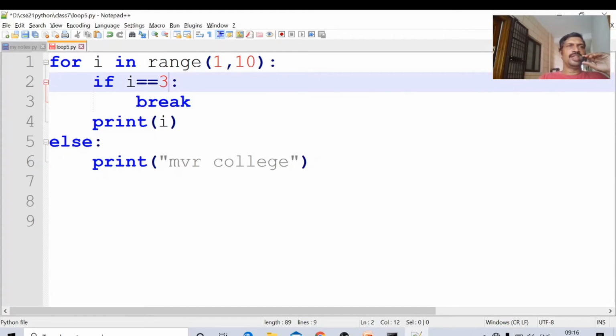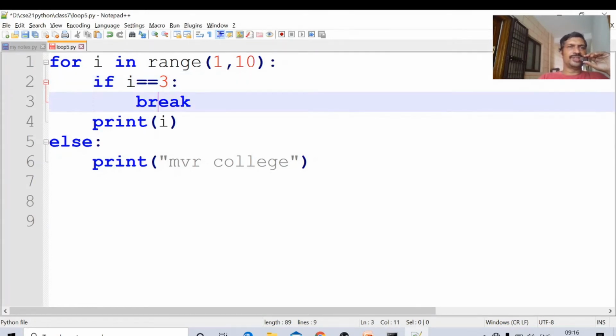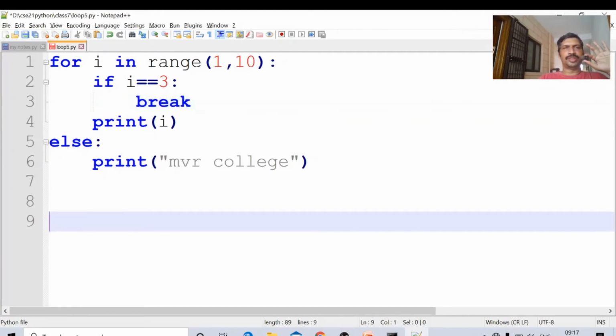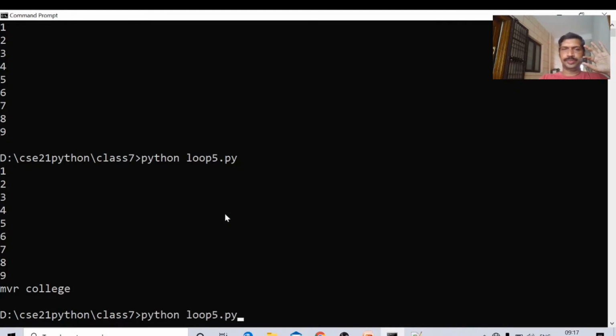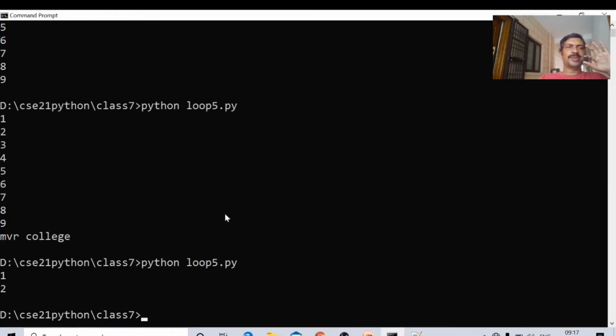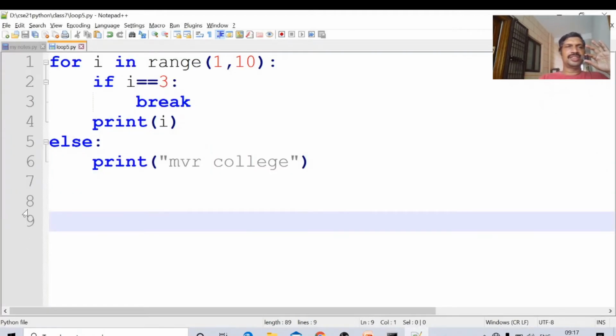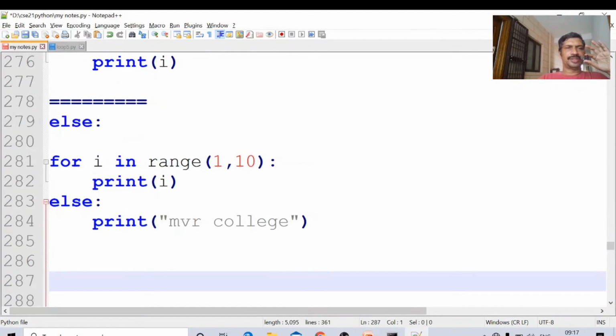Is the for loop terminated normally? No. Because of the break statement, it is terminated, and in that situation the else block is not executed. The body of the for loop is terminated abnormally in the middle, not executed completely. In such situations, the else block is not executed. This is one case. Control S, Alt Tab. 1, 2. The else block is not executed. Why? The loop is terminated abnormally.